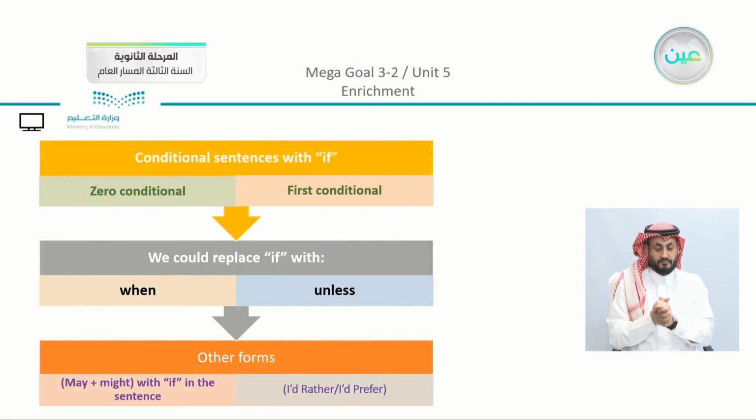Now here, you can see that we have conditional sentences with if. We took the two types. We have zero conditional and the first conditional. Now, we could replace if with other words, this is one point that I mentioned before. So, do we have to use if? Of course not. Sometimes you can replace it using either when or unless.